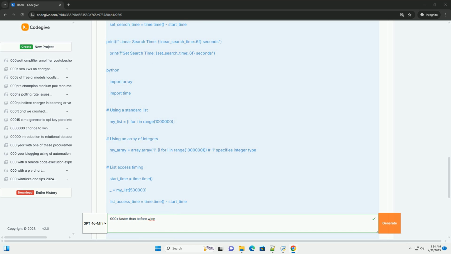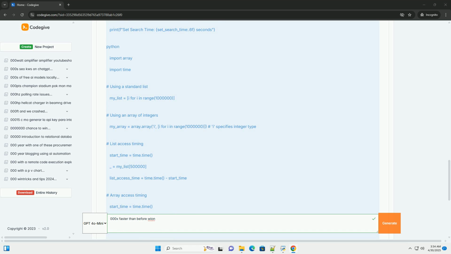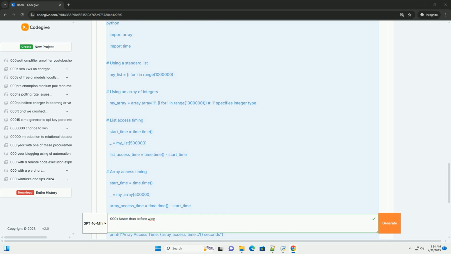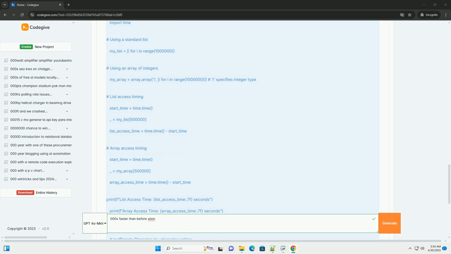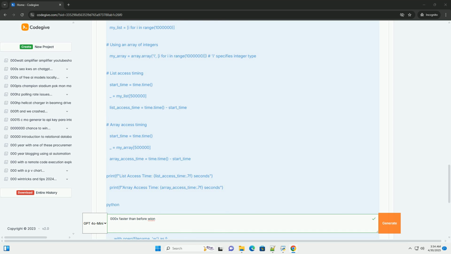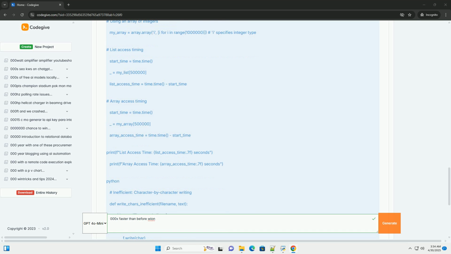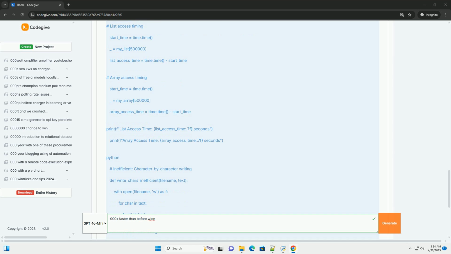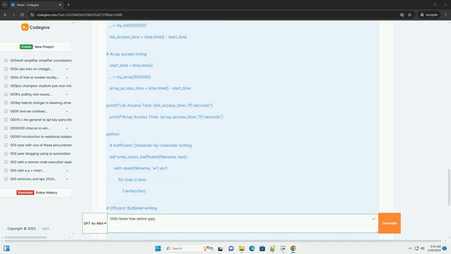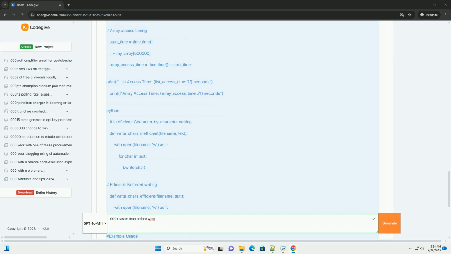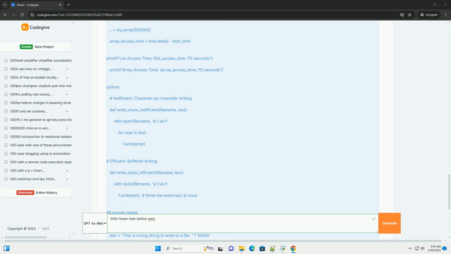Choosing the wrong algorithm for the job can lead to exponential increases in execution time as the input size grows. No amount of code optimization can fix a fundamentally inefficient algorithm. 2. I/O, input/output: reading from and writing to disk, network, or databases are often slow operations. Minimize I/O operations whenever possible.